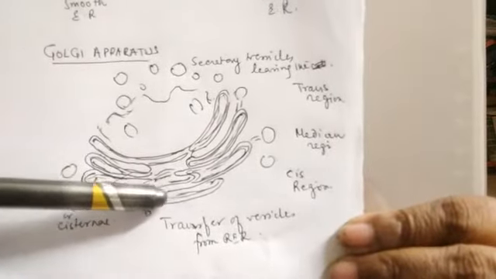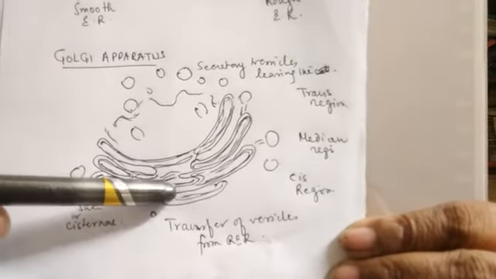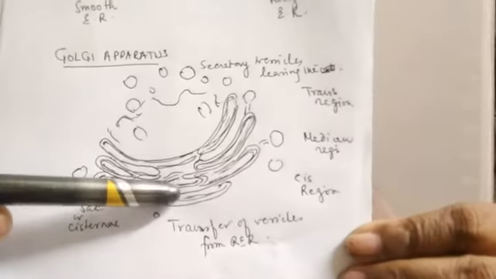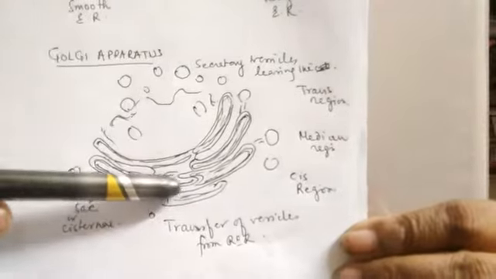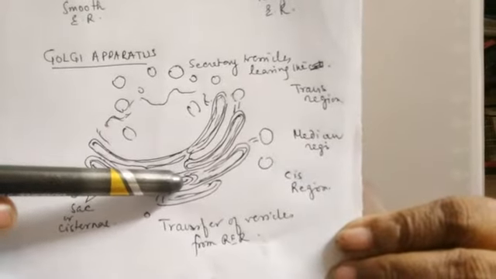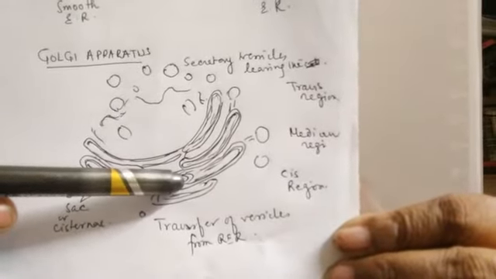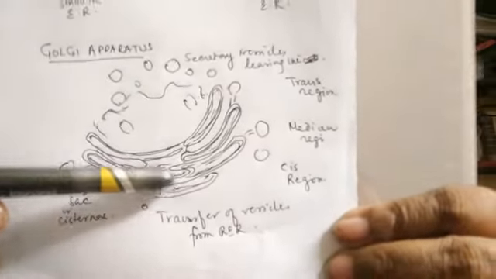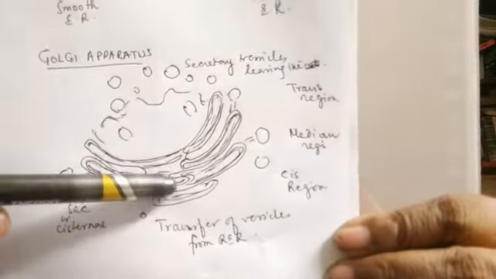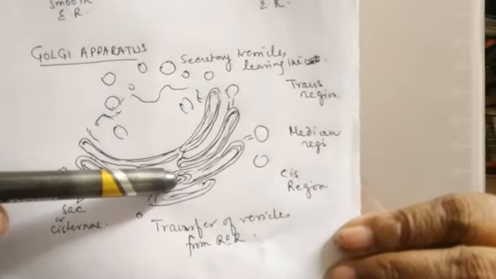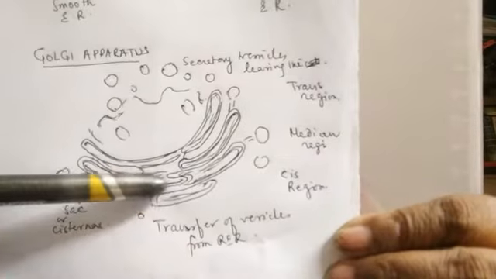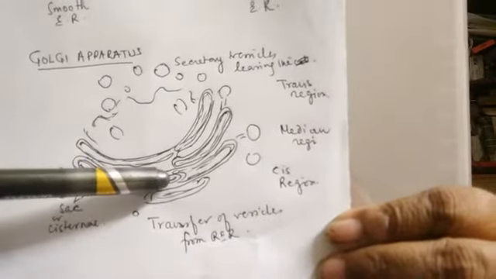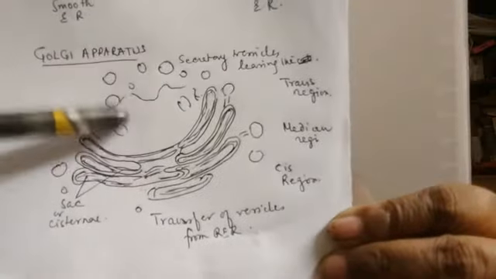Generally the proteins which are formed in the rough endoplasmic reticulum are modified here. They are packaged and modified, like the formation of glycoprotein, glycosylation of the glycoprotein. Clear? The lipids which are formed in the smooth endoplasmic reticulum are also modified here in the Golgi body to form glycolipids. Clear? So the Golgi body mainly helps in packaging and modification, and finally they are released from the trans face.